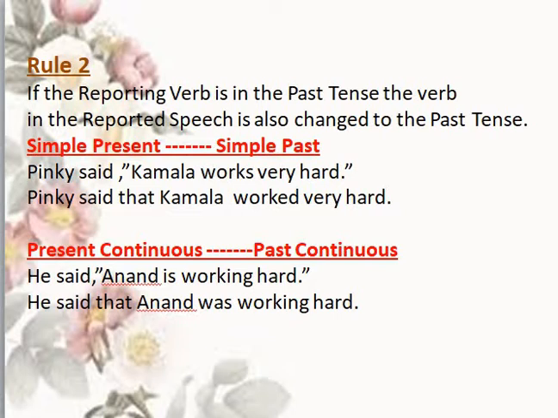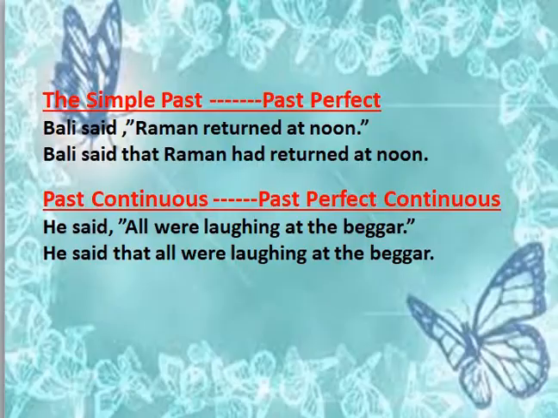Present continuous is changed to past continuous. He said, "Anand is working hard." Since said is the reporting verb and it is in the past tense, the present continuous in the inverted commas, is working, will be changed to was working. He said that Anand was working hard.